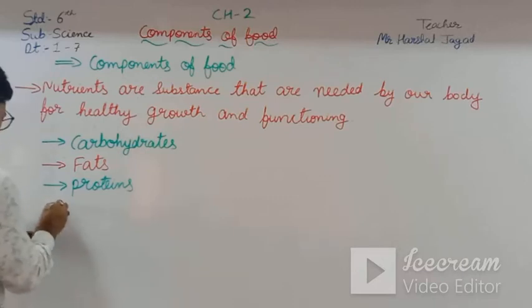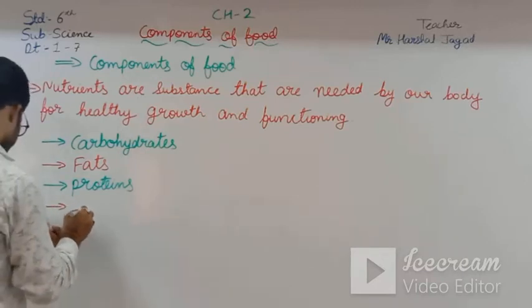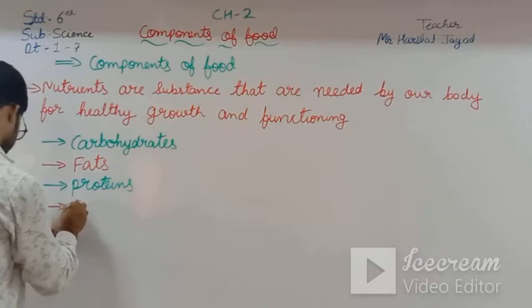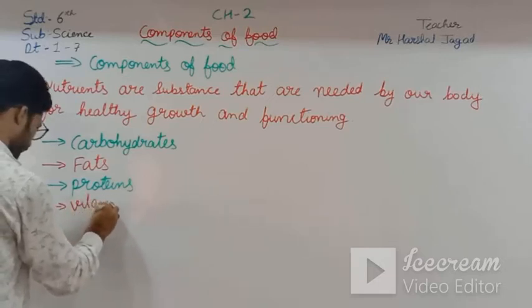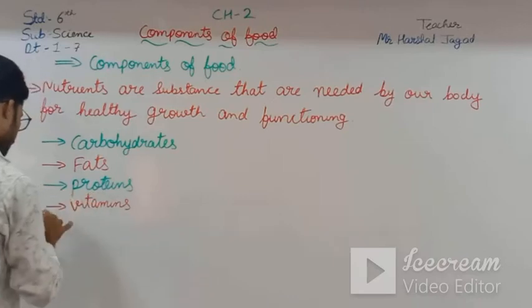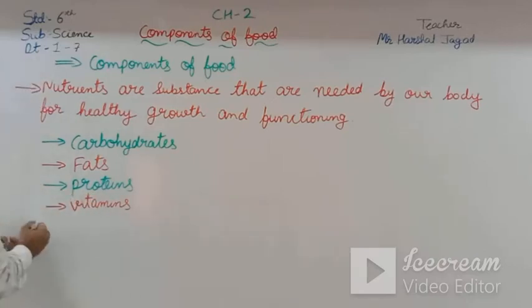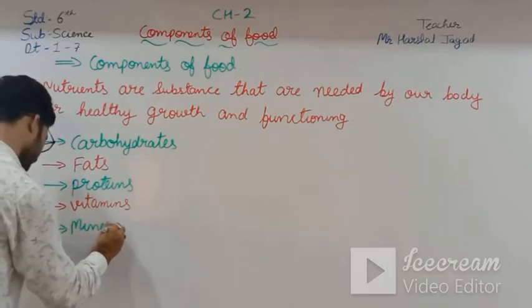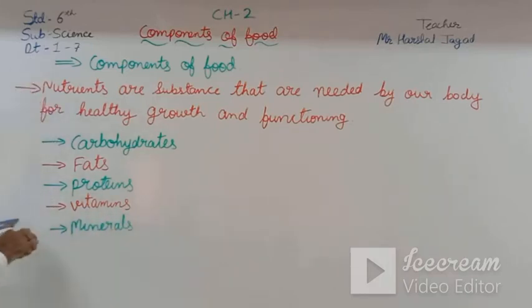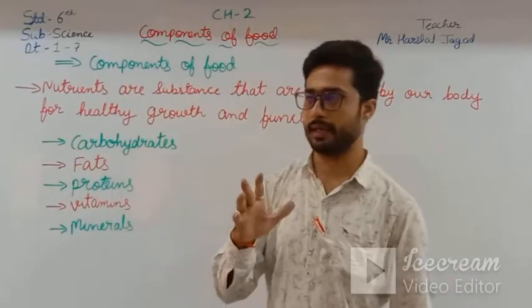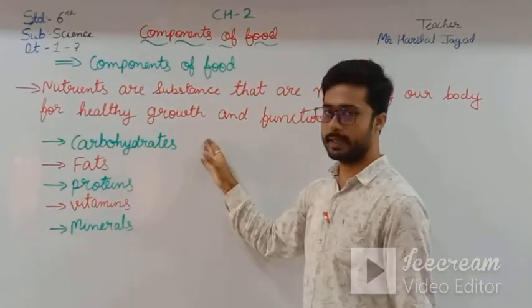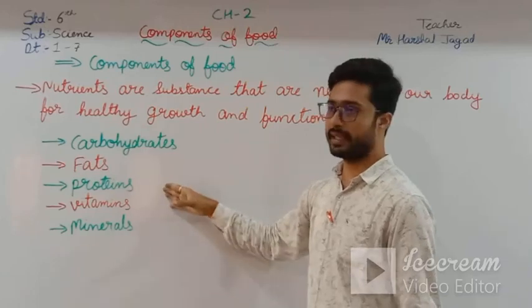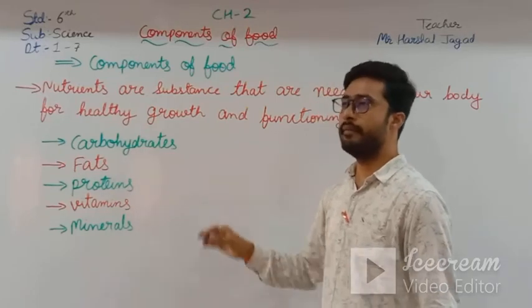The fourth one is vitamins. Then the fifth and last one is minerals. So here they have categorized the food into five components: carbohydrates, fats, proteins, vitamins, and minerals.